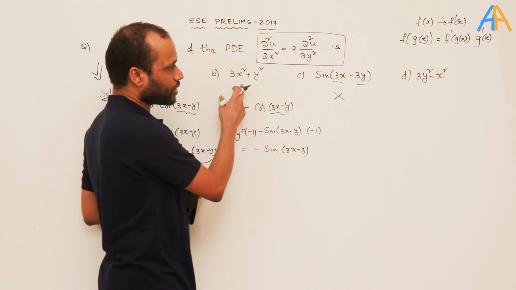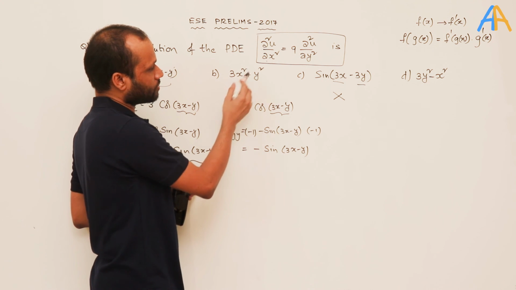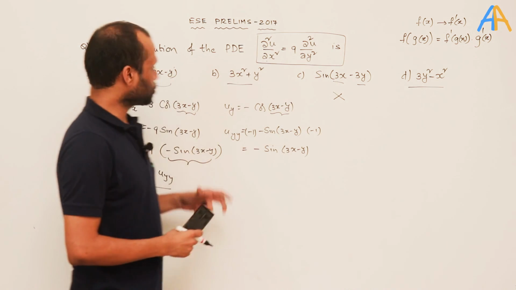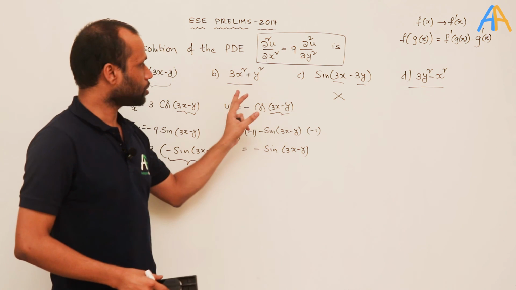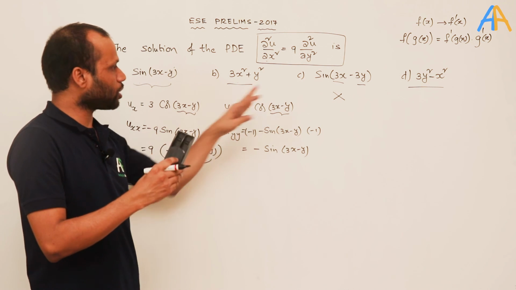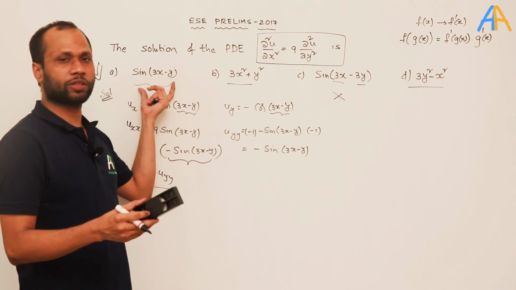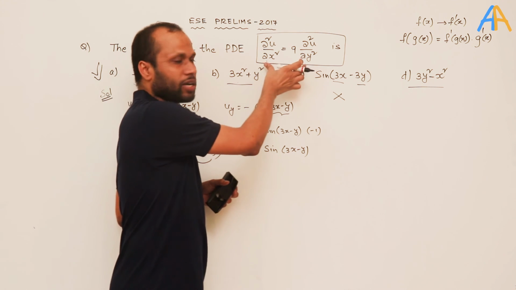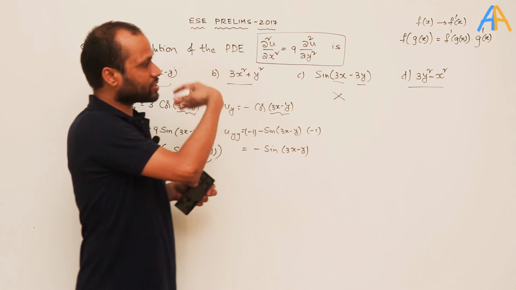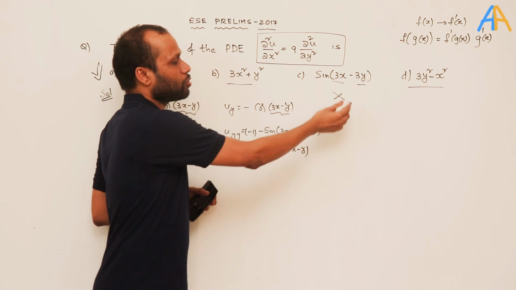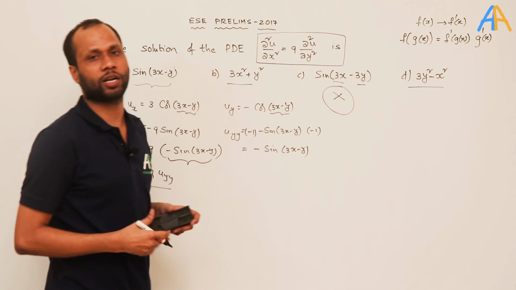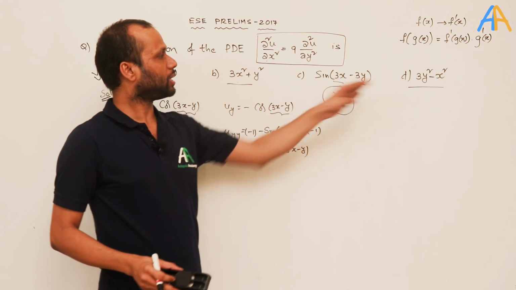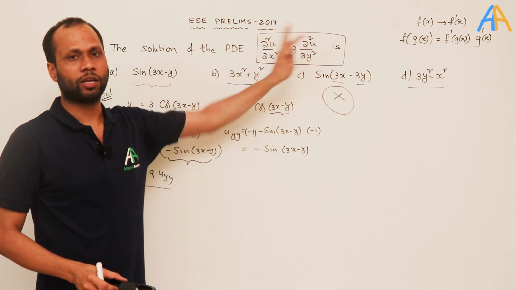These are very easy to differentiate and you can check them, like 3x square, first derivative. So 4 options were reduced to 3. Now you can start with these. So the idea is to observe the given differential equation, and if something can be eliminated outrightly, there is no need to check it. You eliminate it completely, then you start substituting the remaining 3 options into the given differential equation.